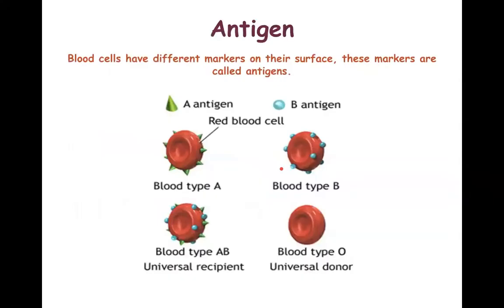An antigen is basically a marker or a protein present on the surface of RBCs. These markers can be A antigen or B antigen. If only A antigen is present, the blood type is A. If only B antigen is present, the blood type is B. And if both A and B antigen are present, the blood type is AB. And if no antigen is present on the surface of the RBCs, the blood type is O. That means there is no antigen in case of blood group O.